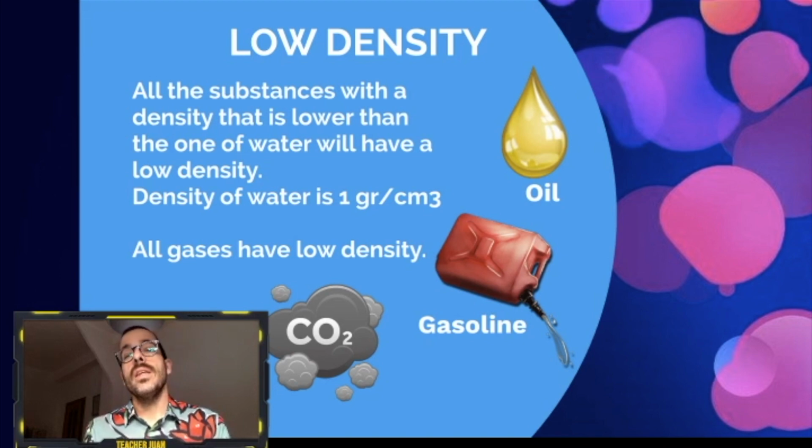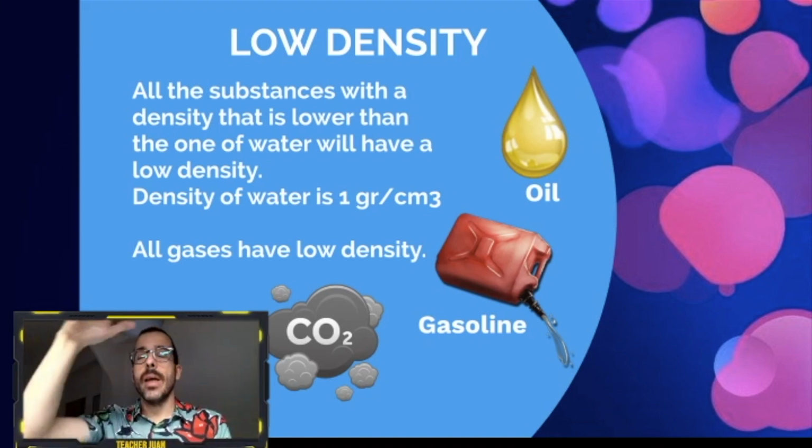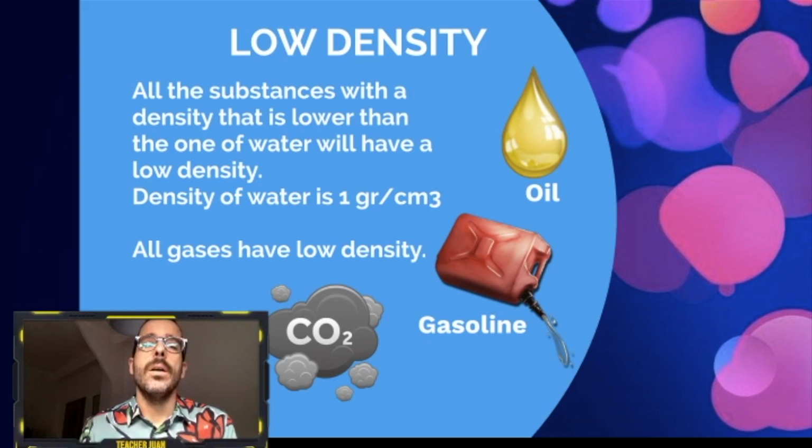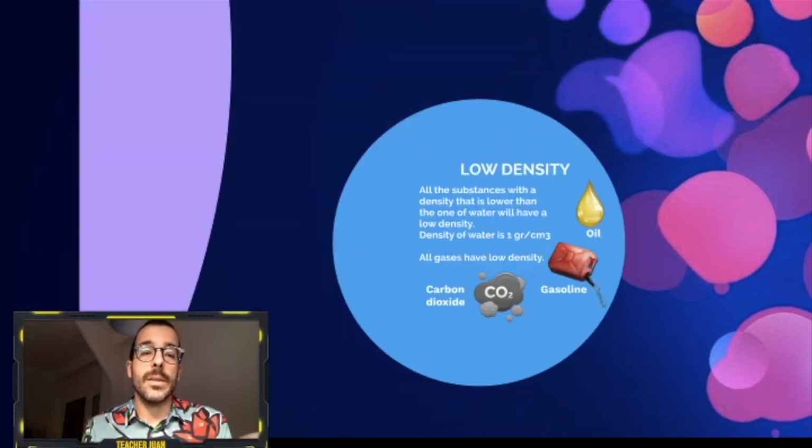Substances with this low density can be oil, the olive oil, gasoline, and carbon dioxide, because all gases have low density. If they float in the air, it's because they have low density. Quite easy this part.